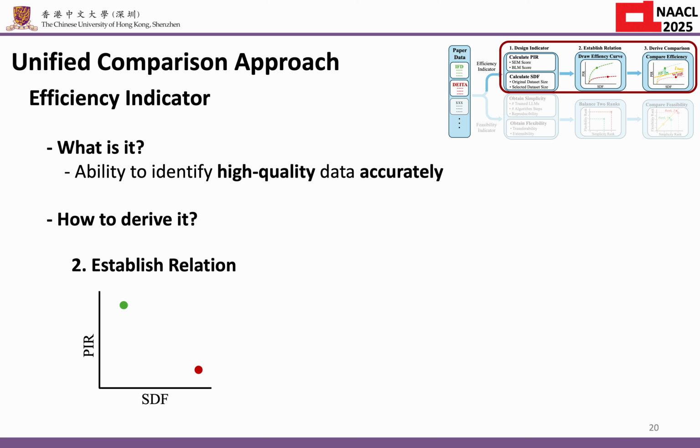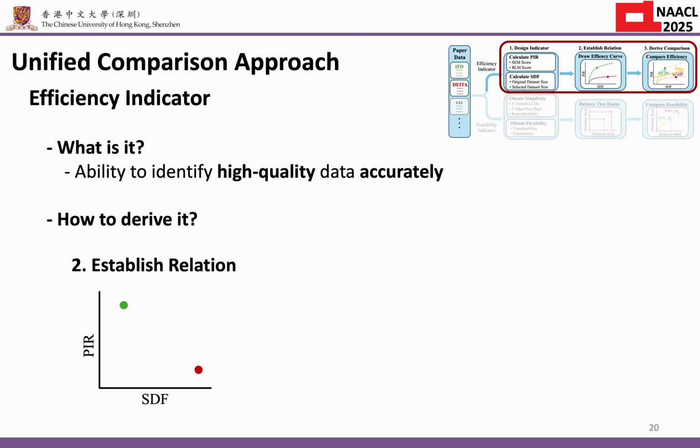We can plot each method in a graph, just like the green dot and the red dot here. In this case, the green method has a high PIR value and a small SDF value, which means it can accurately select a small amount of high-quality data from the entire dataset, and thus we say it has high efficiency. While the red method selects more data and contributes less to the model performance, so it has low efficiency.